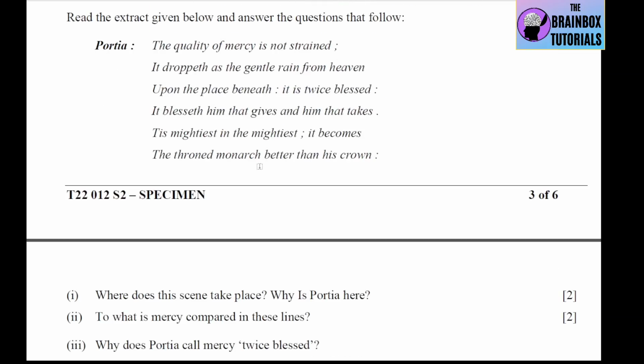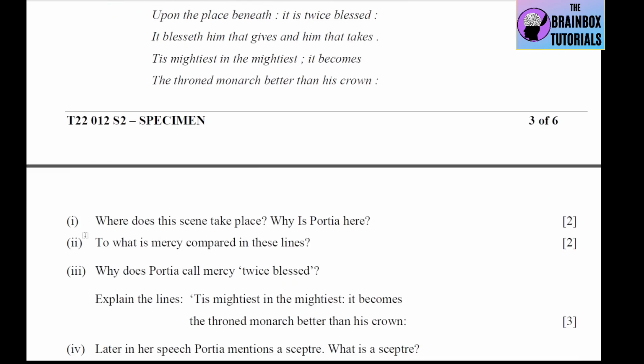Okay, so the question is, see, question number 1: where does this scene take place? Why is Portia here? So the answer will be: this scene takes place in the court of justice in Venice. And the second part is, why is Portia here? So the answer will be: Portia is here to defend Antonio against Shylock's claim to a pound of his flesh for forfeiting on a bond which he had signed as a guarantee for the repayment of a loan in the amount of 3,000 ducats for Bassanio. So that will be this answer.